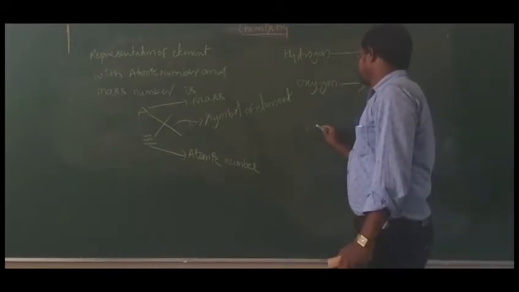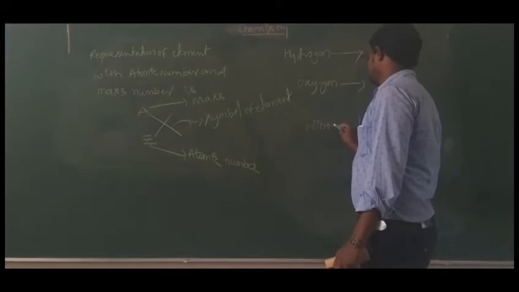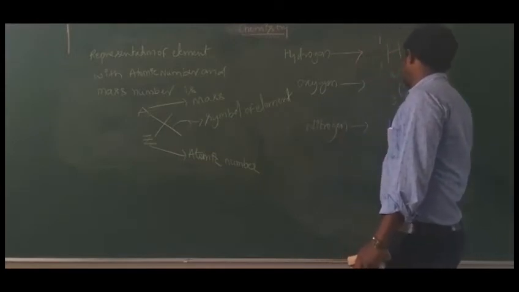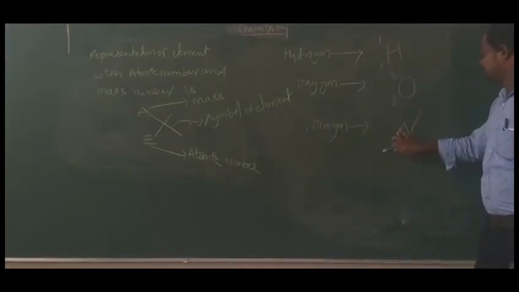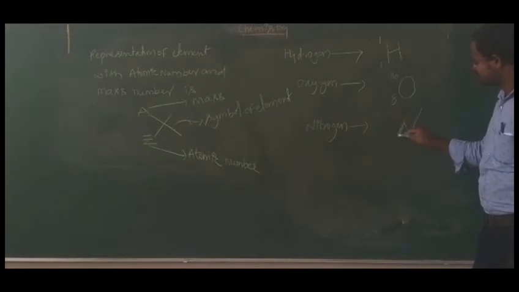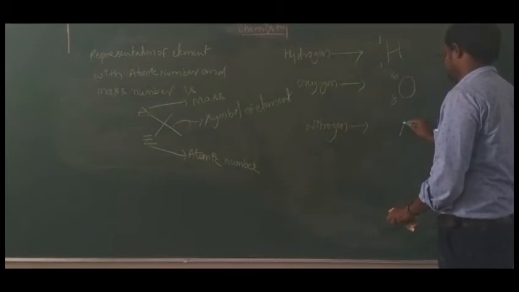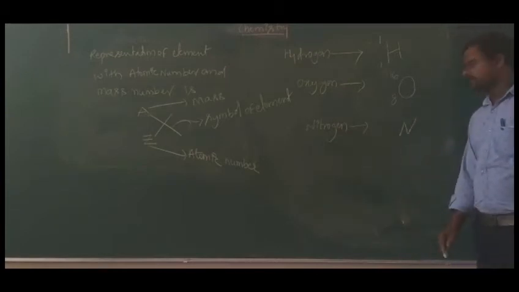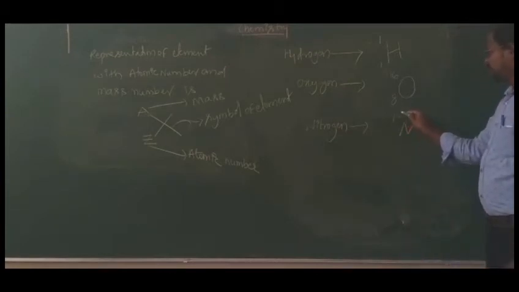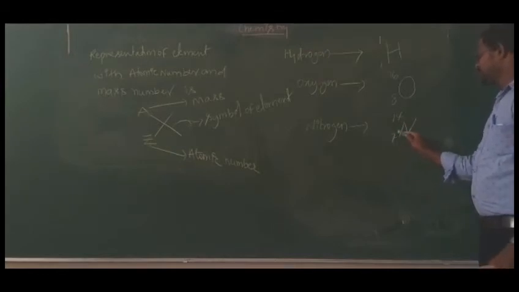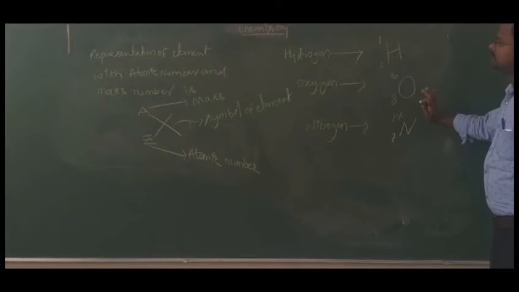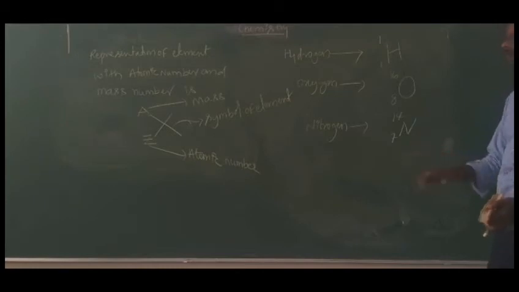Nitrogen you have taken means symbol is capital N. Its mass number is 14, that is represented here, and atomic number is 7, that is represented here. Okay, so this is the symbolic representation of an element with mass number and atomic number.